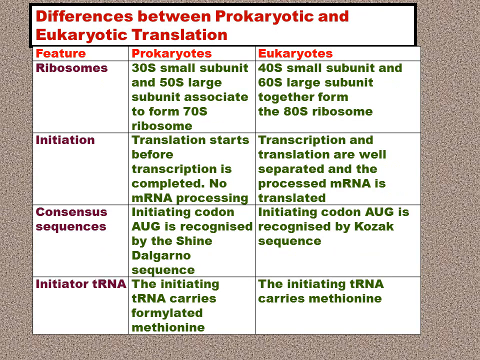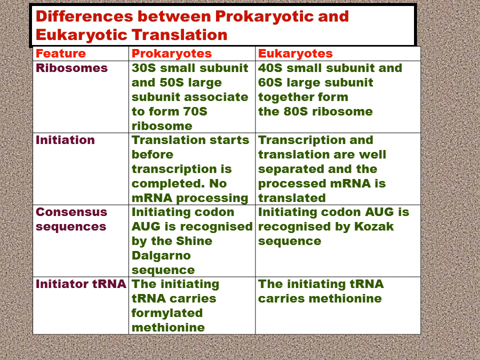Now, differences between prokaryotic and eukaryotic translation. First one is the ribosomal unit. It is 30S and 50S in the prokaryotes to form the 70S. In eukaryotes, it is 40S and 60S to form the 80S ribosomal unit.